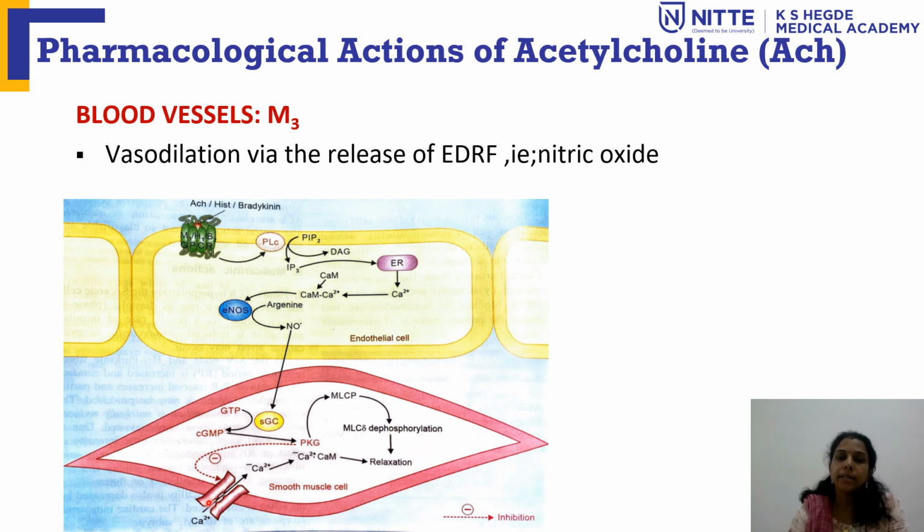This is another mechanism where the availability of calcium also decreases. Because of this calcium-calmodulin mechanism, there will be inhibition of the calcium channel, so availability of calcium decreases. So activation of the calcium-calmodulin mechanism gets affected, which also can lead to relaxation of the muscle. So that's how it produces vasodilatation in the vascular smooth muscles.